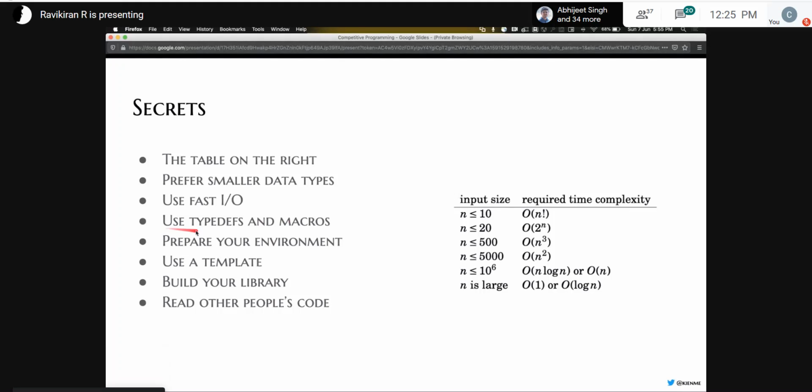Another suggestion is to use typedefs and macros. I personally don't use this a lot, but an example of this is you can write entire functions and then use a shorthand, and in your program you can just call that shorthand. This saves you a lot of time, but I've personally not used it as much. You can see other people's code. You can see that they use a lot of typedefs and macros.